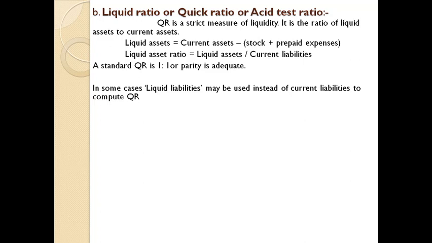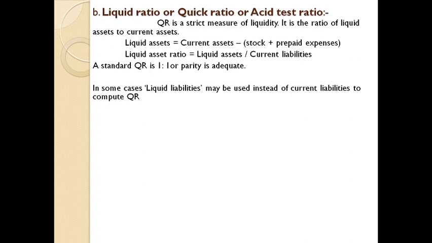Often current ratio and liquid ratio are taken together to interpret the liquidity position of a firm. In some cases, liquid liabilities may be used instead of current liabilities to compute quick ratio.